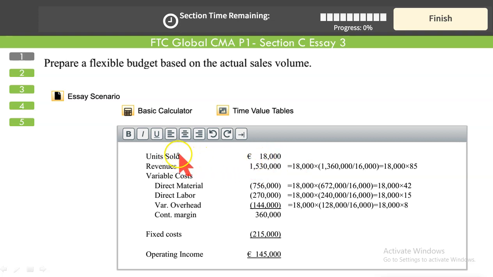You have done it on your scrap paper. All you do is just write units sold, press tab twice or thrice, you write 18. Revenue, press tab thrice, and then you just align your data this way.